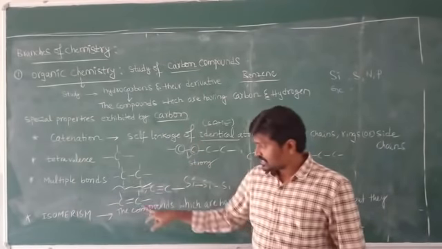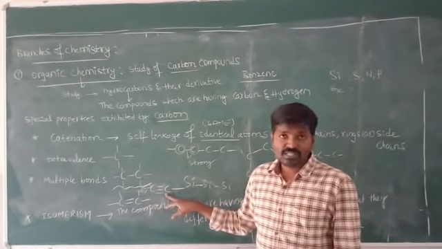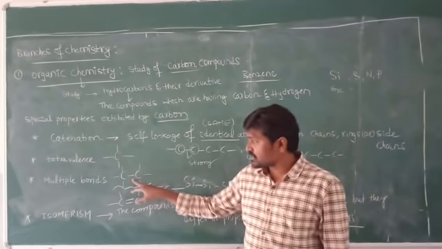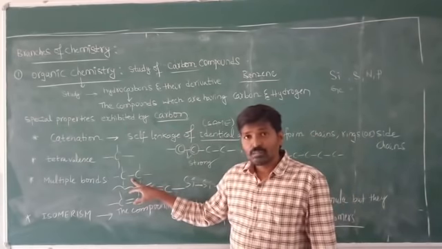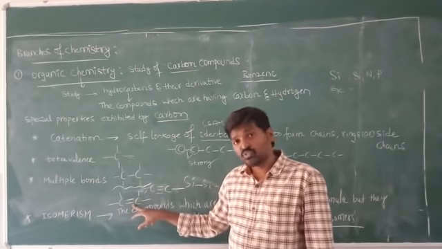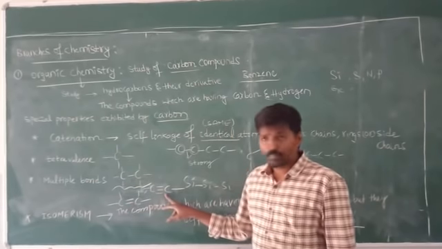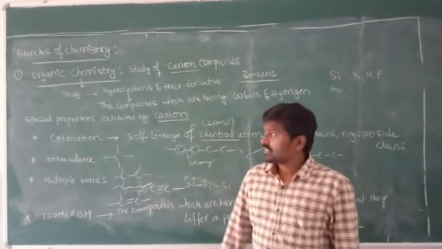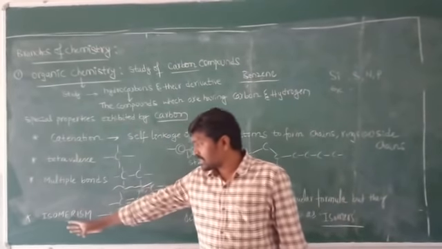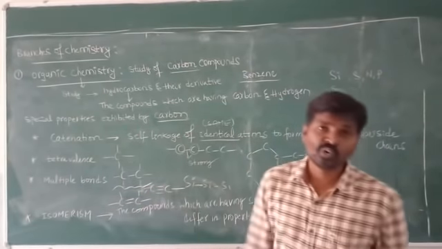This carbon not only forms single bonds but also has the tendency to form double bonds and triple bonds. The last property exhibited by carbon is isomerism.